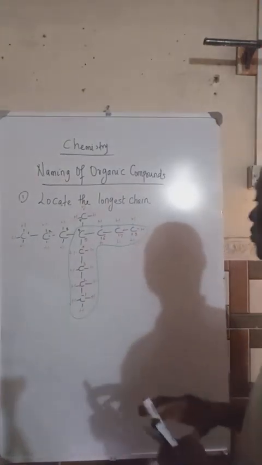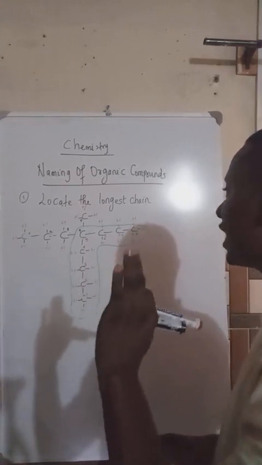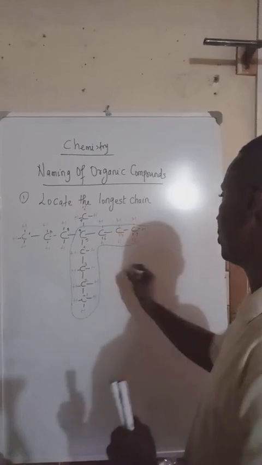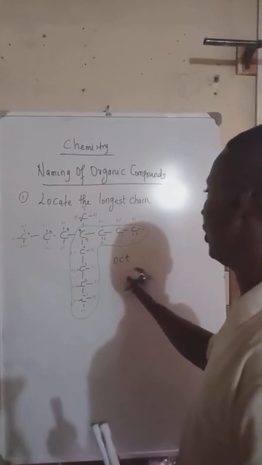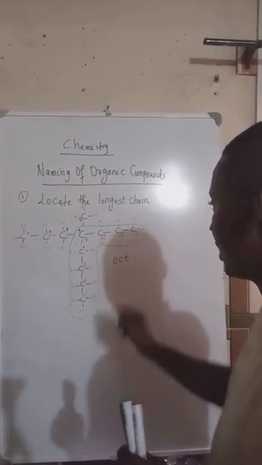So after doing this, what do you do? What is the name for 8 carbon chain? The name for 8 carbon chain is known as oct. So I'll write that down. My longest chain here is known as oct.